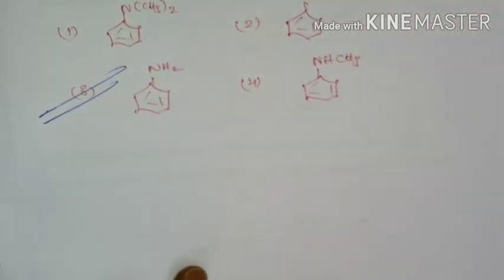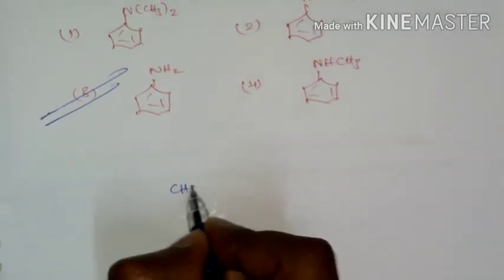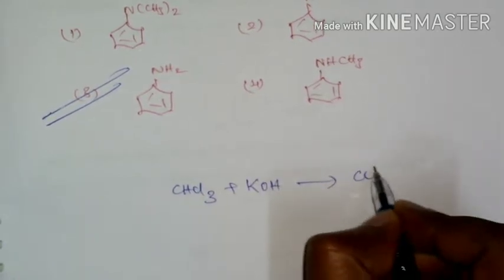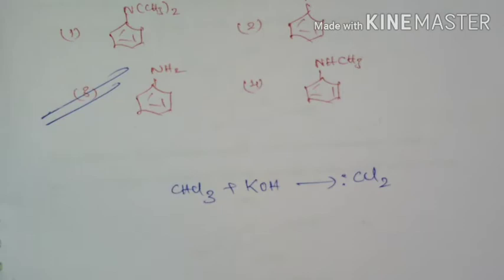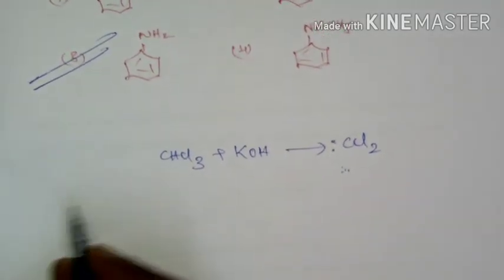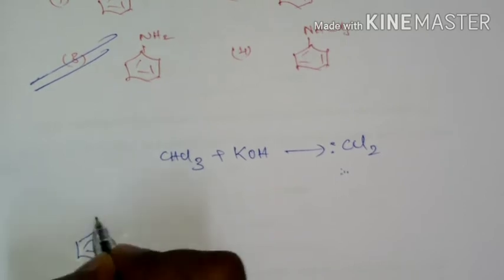So what we are going to do in carbylamine reaction is, first chloroform reacts with base and it is going to form dichlorocarbene. So this dichlorocarbene is electrophilic in nature, so it reacts with nucleophile.